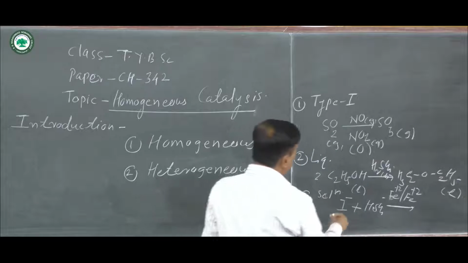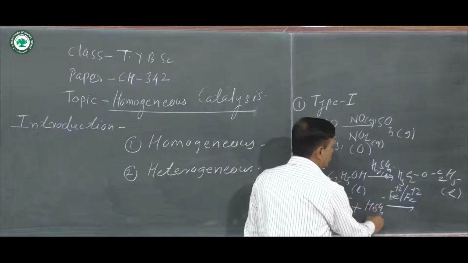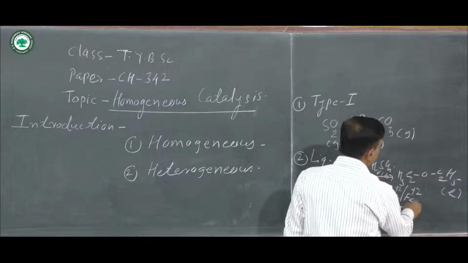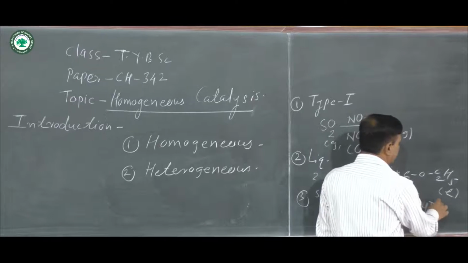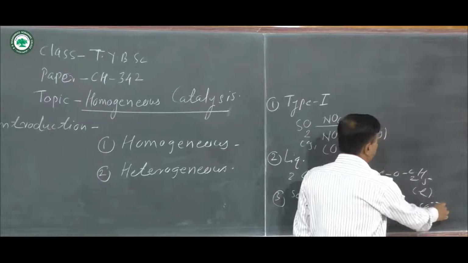Meaning iodide ions in solution form, then HSO4 minus in solution form, then ferrous or ferric, again in solution form, and there is formation of hydroiodic acid HI plus SO4 double minus.